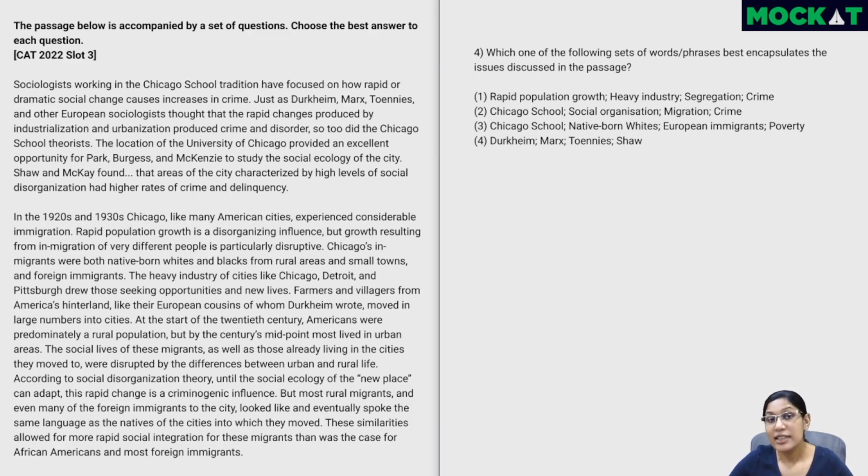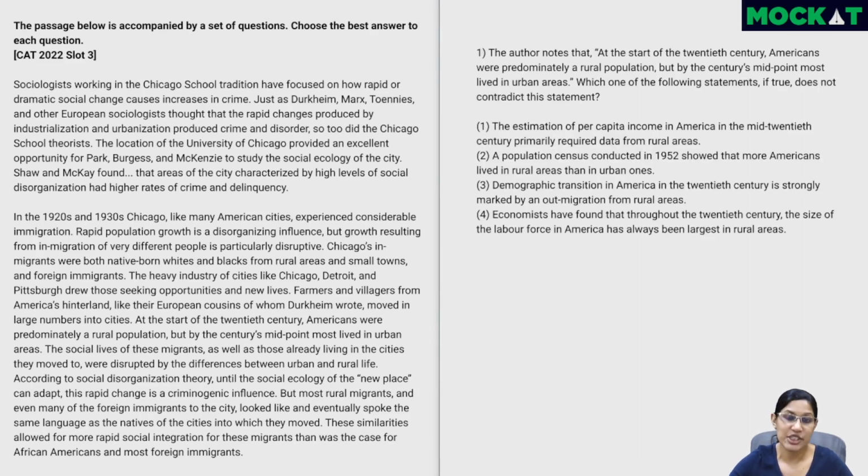Now, if you see, 3 of the 4 questions that we have are inferential questions. But the first one, which is also an inferential question, is something which we could solve while we are midway through the passage. Nevertheless, we'll focus a lot on the passage itself because we have more inferential questions. So now let's start with the passage itself.